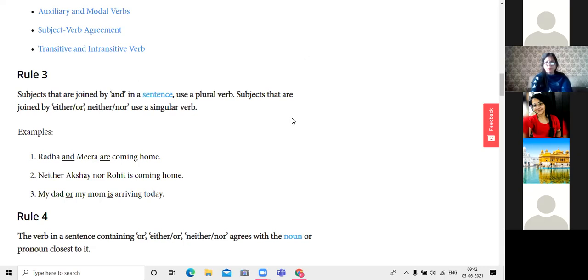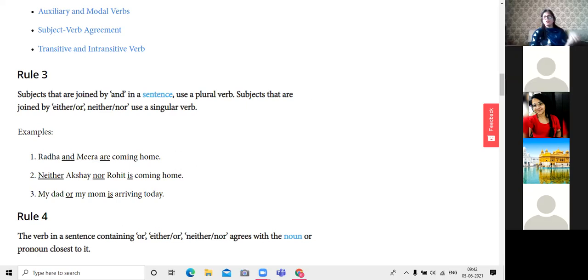So that's correct. Is this rule clear with either-or, neither-nor, singular verb? Remember, make it a thumb rule that with either-or, neither-nor, you have to use a singular verb. Wherever either-or or neither-nor comes, use singular.